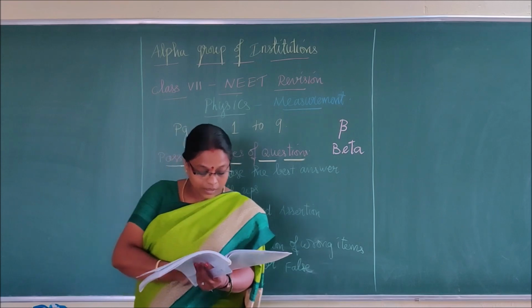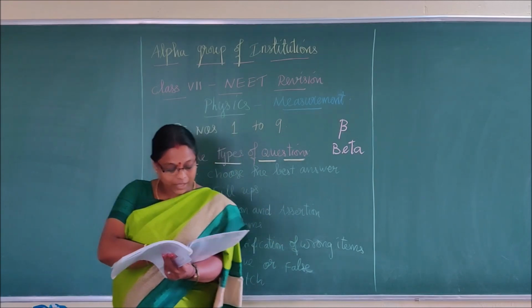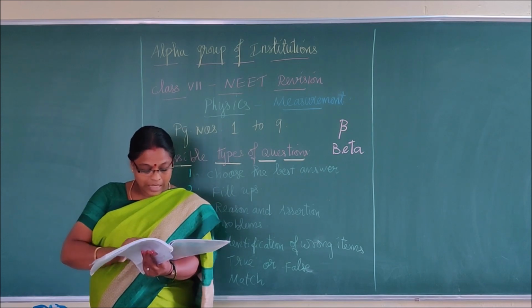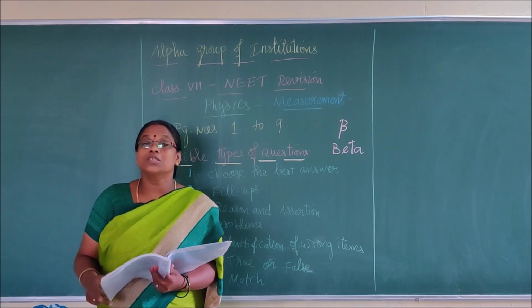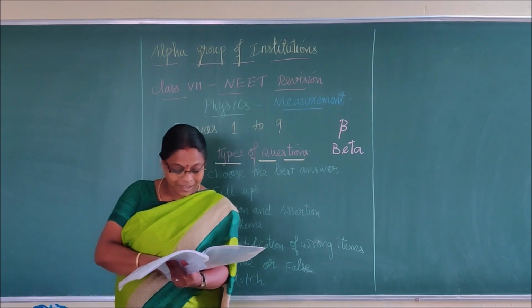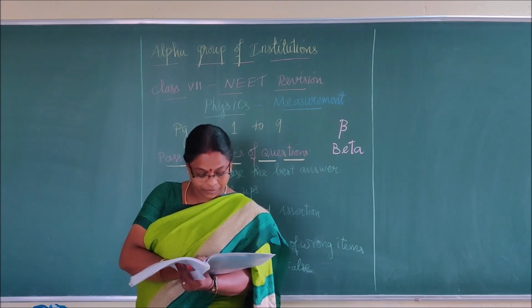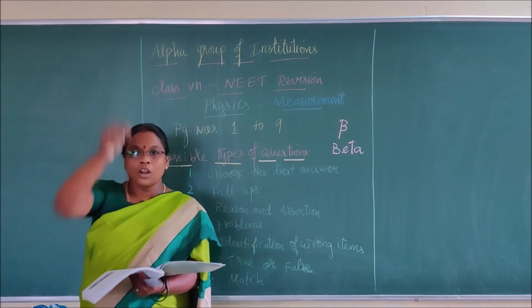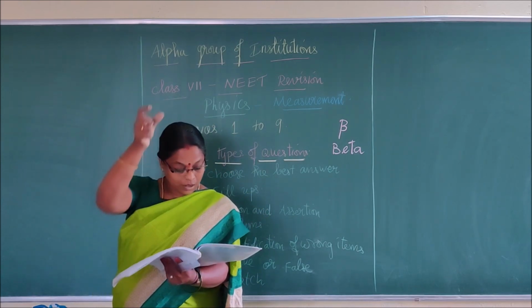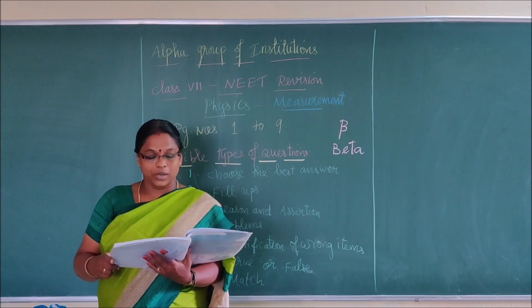And then the bottommost part of page number 4, each quantity is given, and don't get confused with this big tabular column. What do I have to do with this big tabular column? Learn only the quantity and the SI unit. That is the first column, right? Physical quantity and the SI unit. That alone you learn, right?